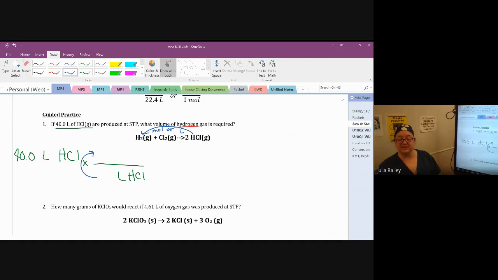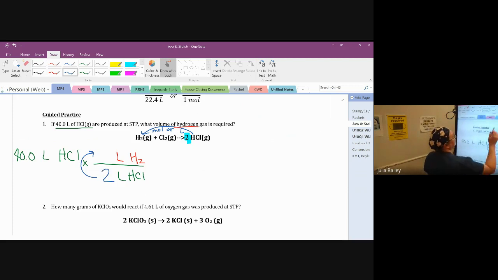And I can do that with liters to liters. This mole bridge can also be a liter bridge. It turns out they'll take liters from you too. So I can put the liters of hydrogen gas on top. And then for my coefficients, the 2 HCl in the coefficient, I can put in my fraction.